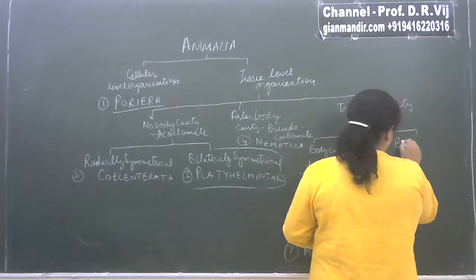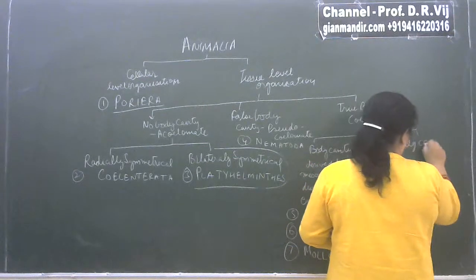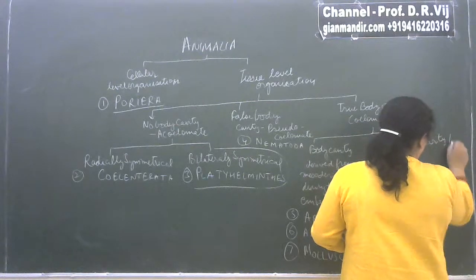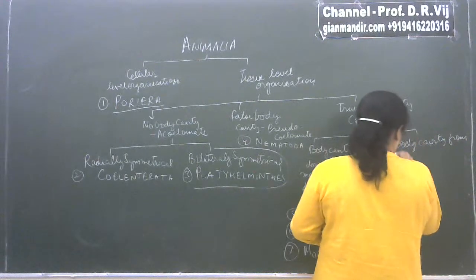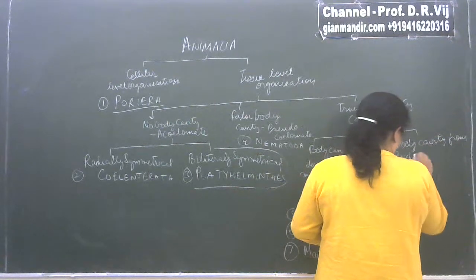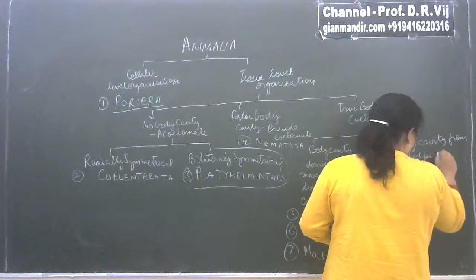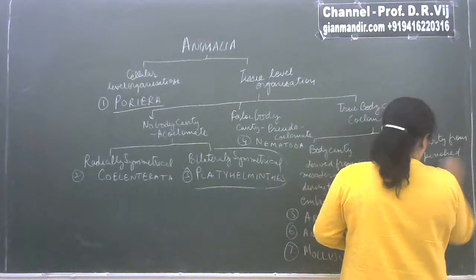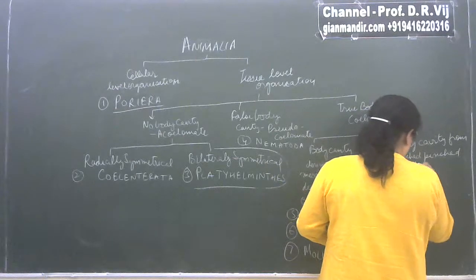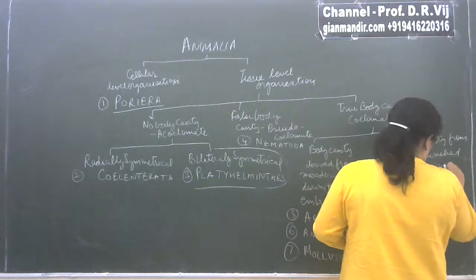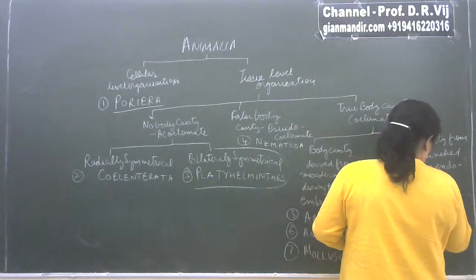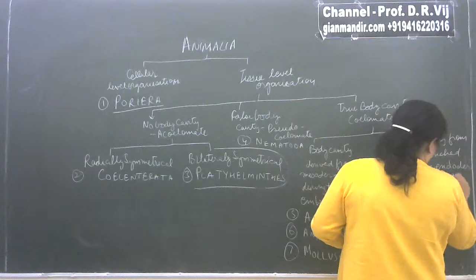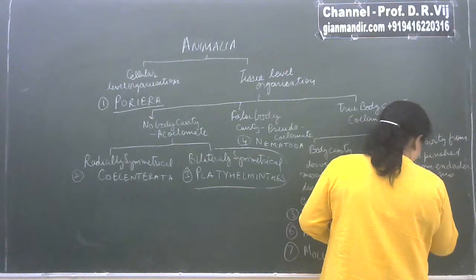So here you can see body cavity from pouches pinched off from endodermis. And these organisms are known as enterocoelomic.